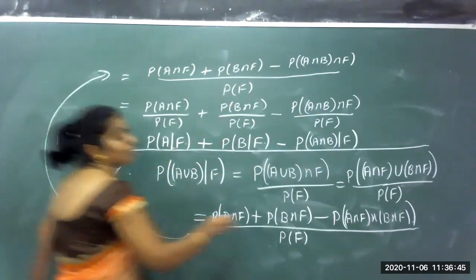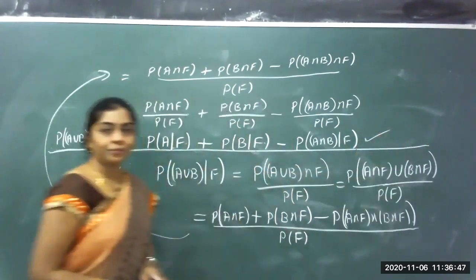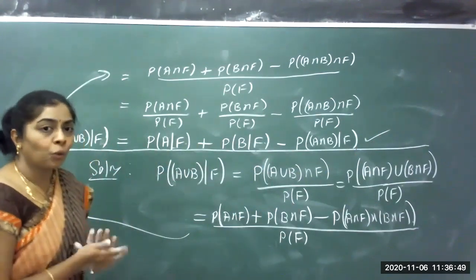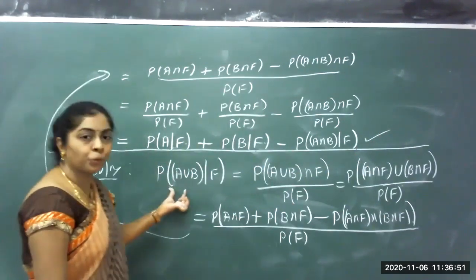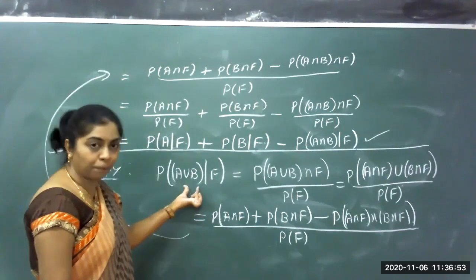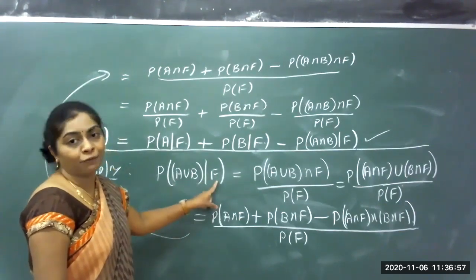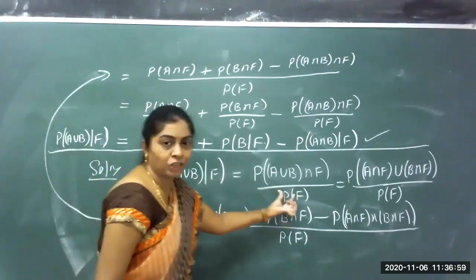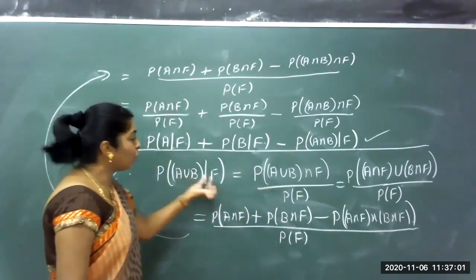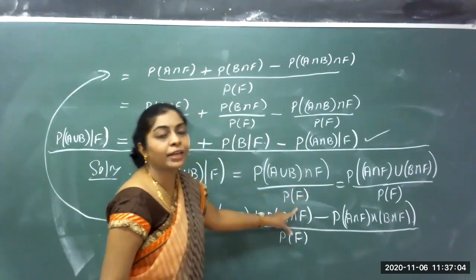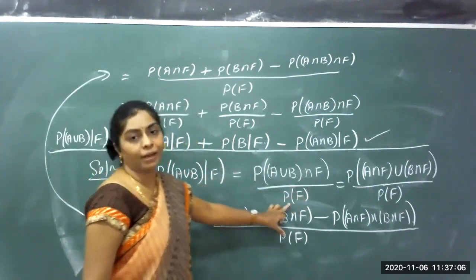This proves the result. So I just repeat what we had on the LHS: we had to prove the conditional probability of A union B given that F has occurred. I use the definition. What is the definition? A union B intersection F divided by the event that has occurred.